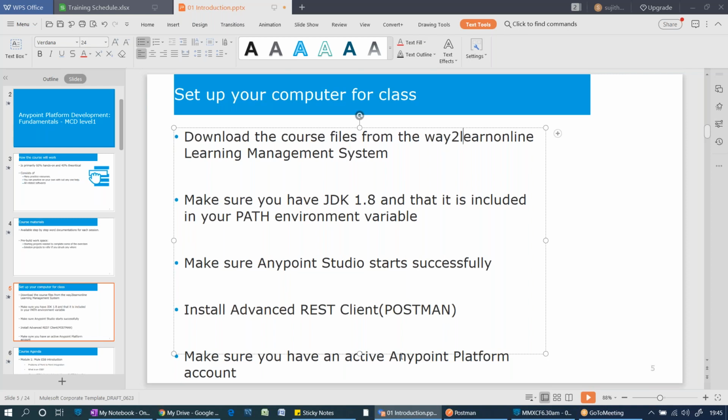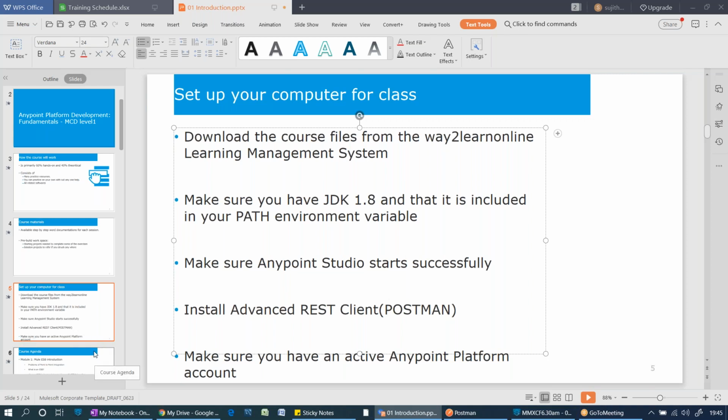And you need to have an Anypoint Platform account. After 3 sessions, we are going to create the Anypoint Platform account. It is a 30-day trial version given by MuleSoft for training purposes. After 30 days, you can create one more account. That's not a big deal. I will tell you how to create one more account as well.